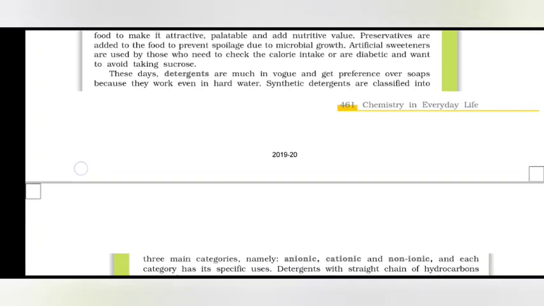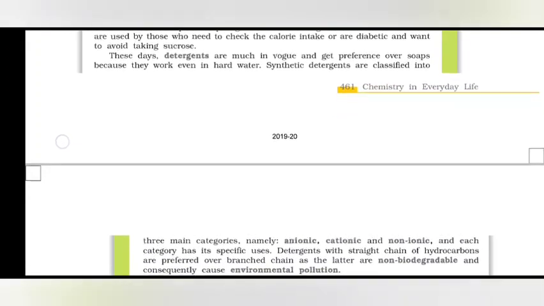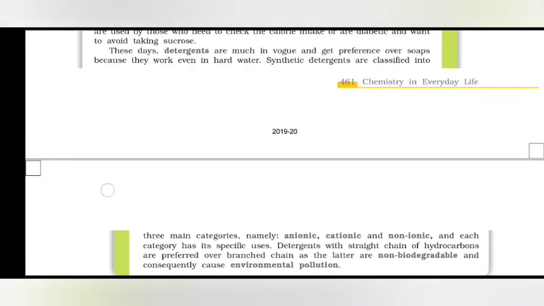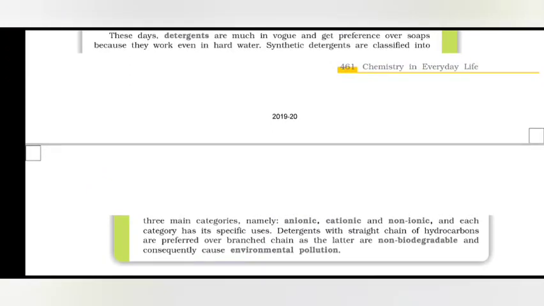Synthetic detergents are much in vogue and get preference over soap because they work in hard water. There are three main categories, namely anionic, cationic, and non-ionic, and each category has its specific uses. Detergents with straight chains of hydrocarbons are preferred over branched chains, as the latter are non-biodegradable and consequently cause environmental pollution.